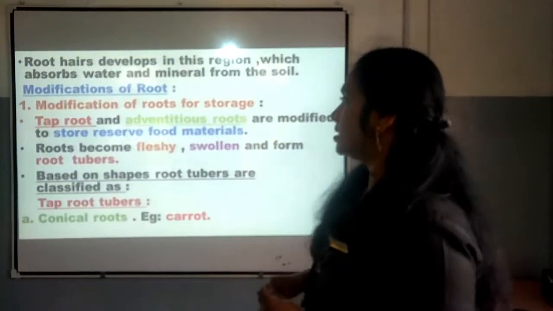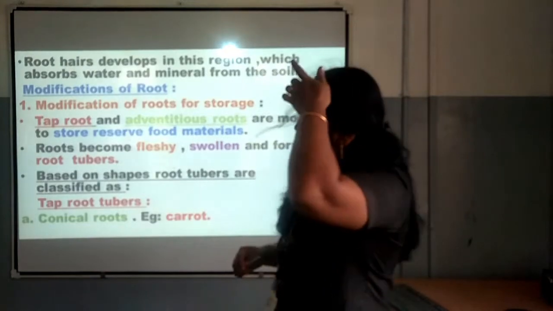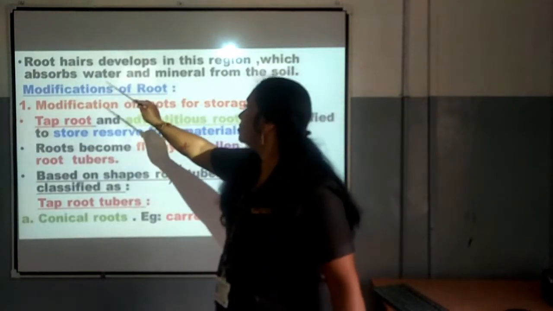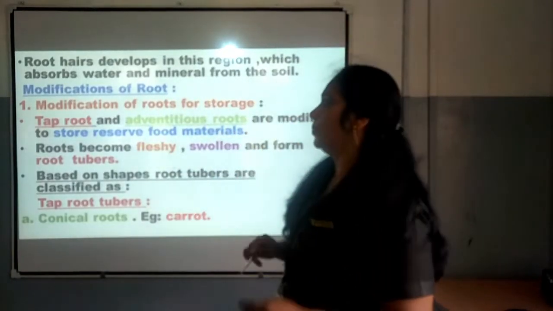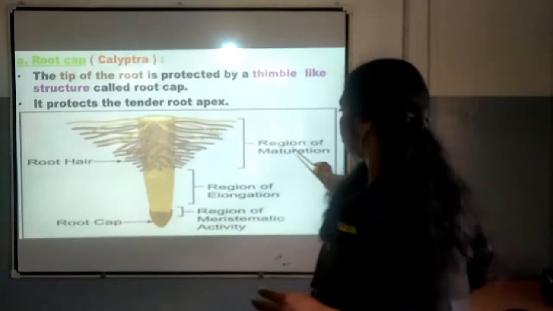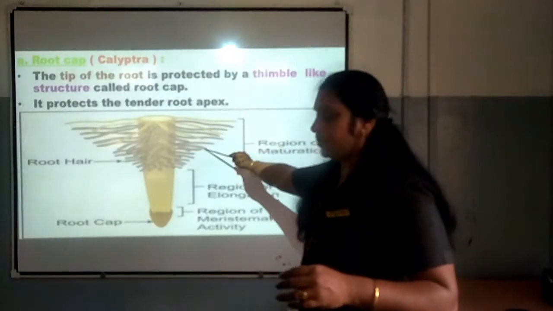Next one, we can see in the case of region of maturation, root hairs develop in this region which absorb water and mineral from the soil. In this region, what is developed there? Root hair is developed there. In this region, you can see these are the root hairs, isn't it?